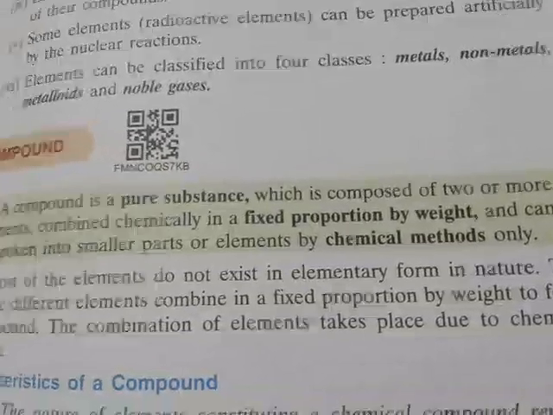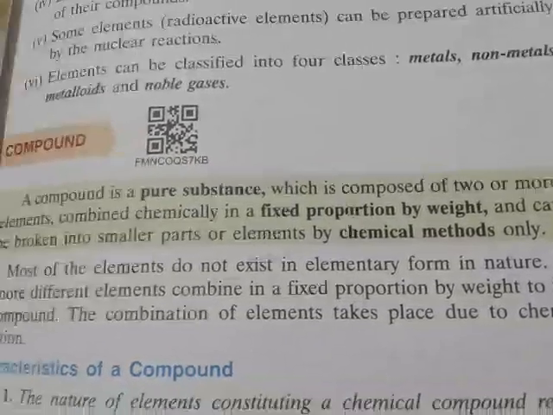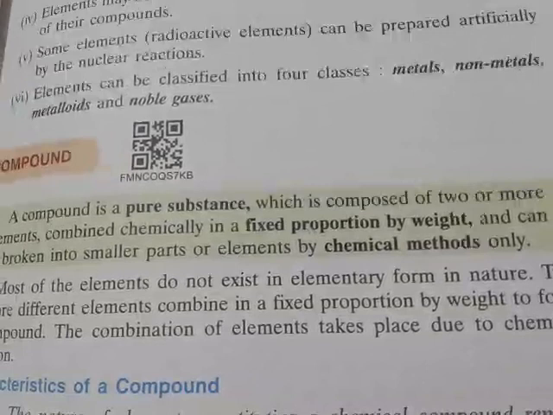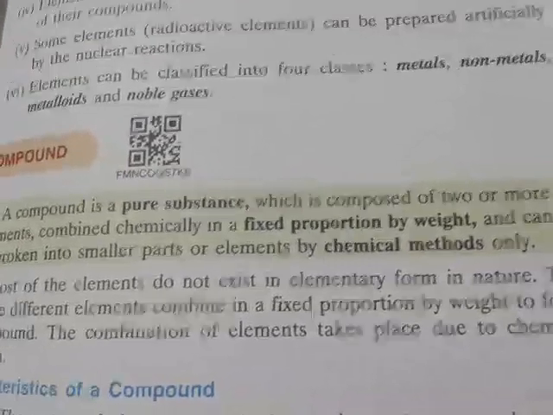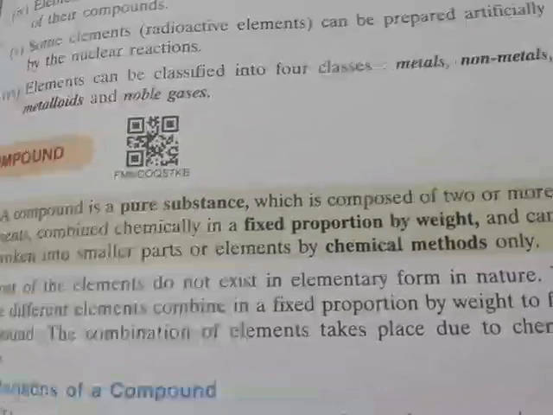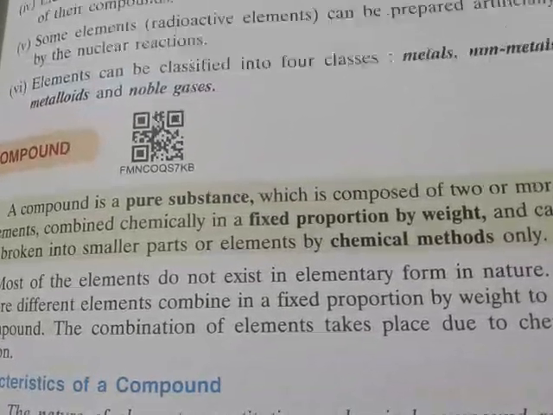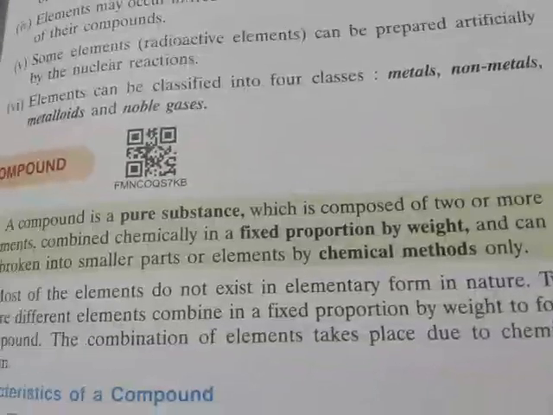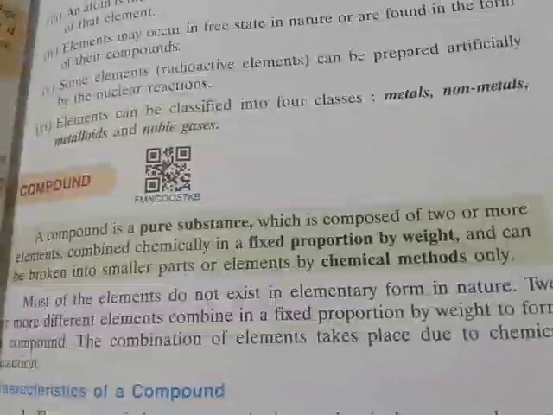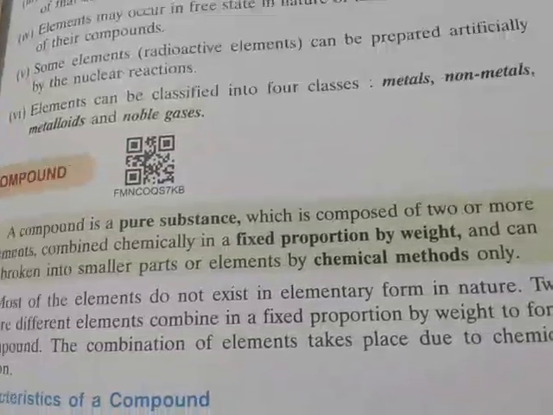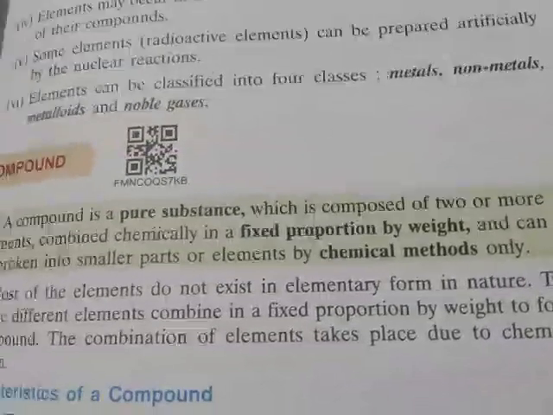In the formation of a compound, two or more different elements are combined chemically, and at the time of combination the proportions of their weight should be fixed. A compound can be broken into its elements by chemical methods.